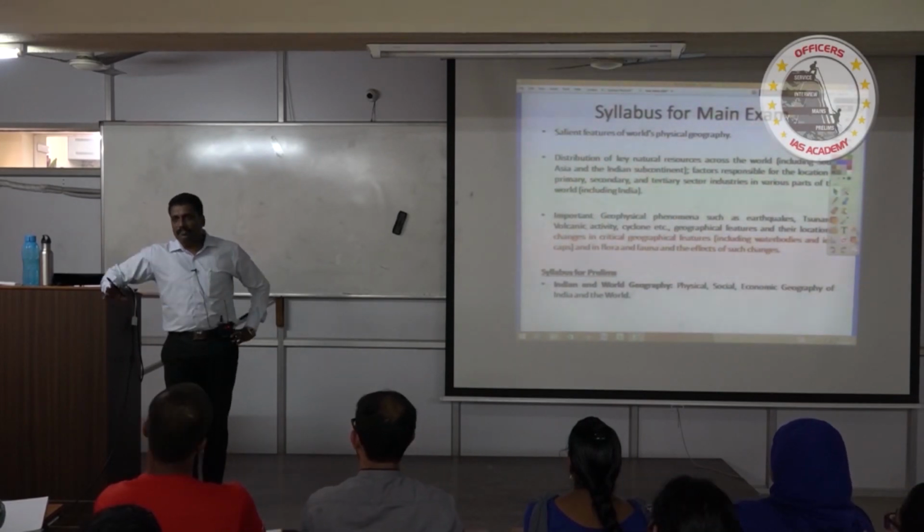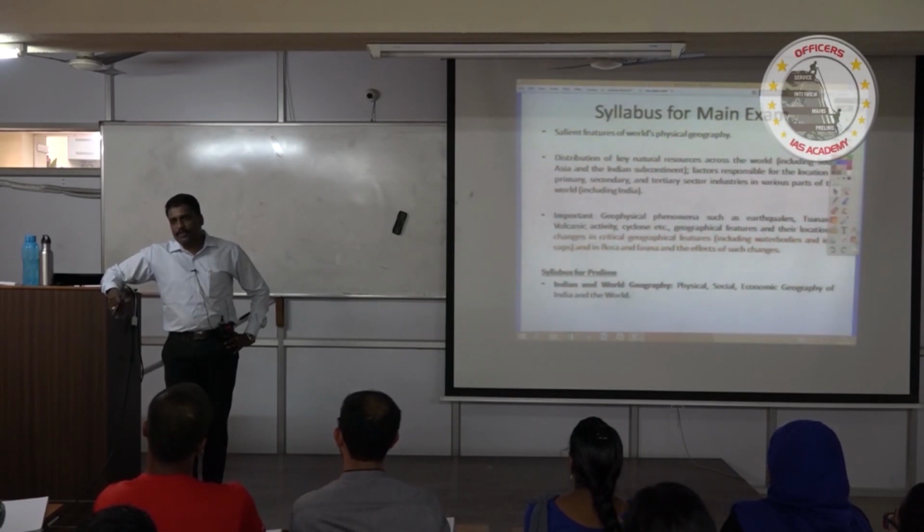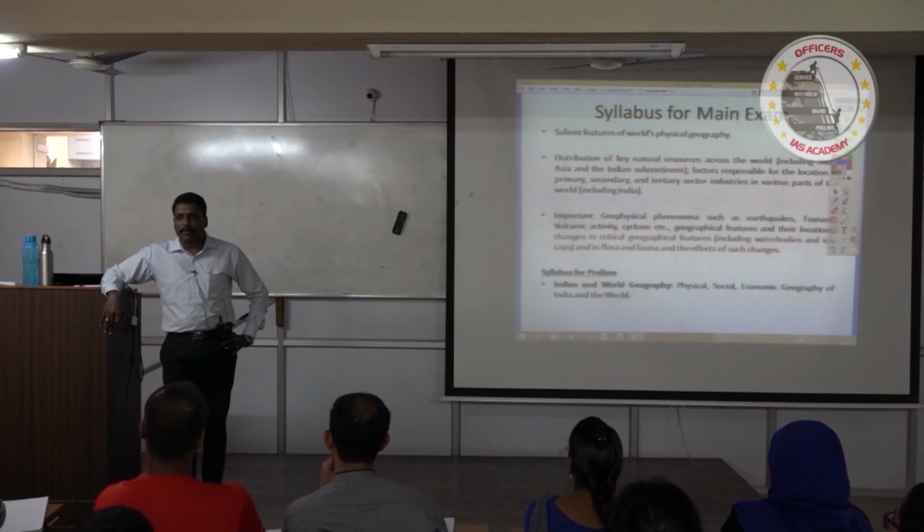Apart from these 4 GS plus 1 essay, I also have 2 papers in your optional subject. Am I right? Optional subject paper 1 and paper 2. Right. Totally I have 7 papers, 250 marks each. Totally I have 1750 marks as a total. Now, how many pages of syllabus I have here, sir? How many pages I have?